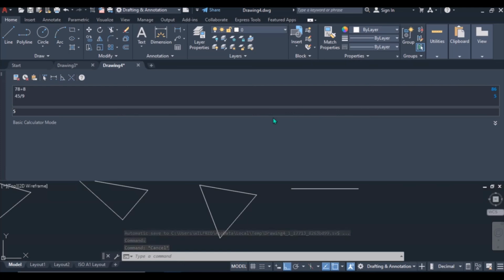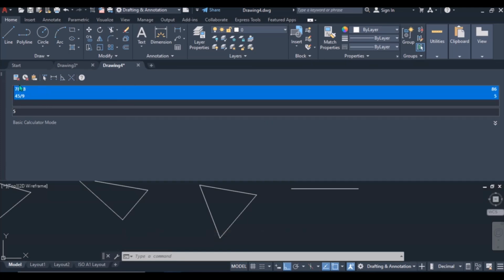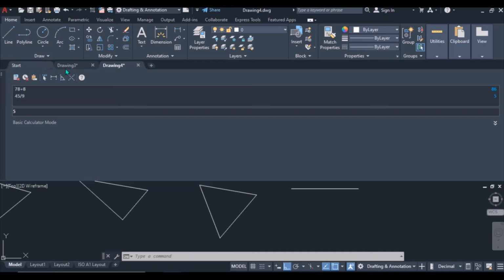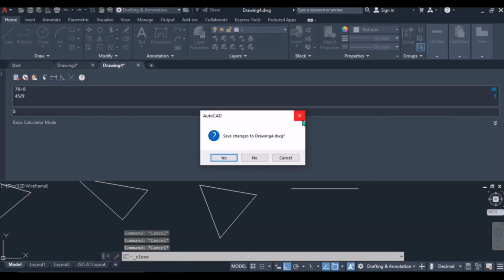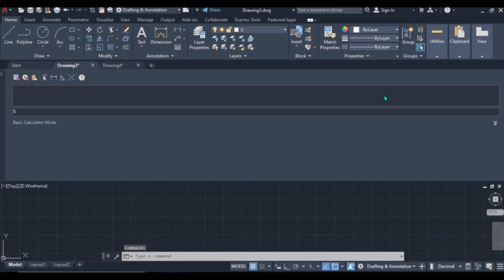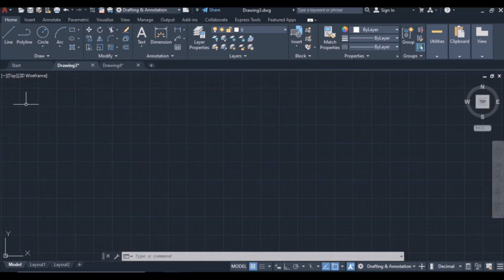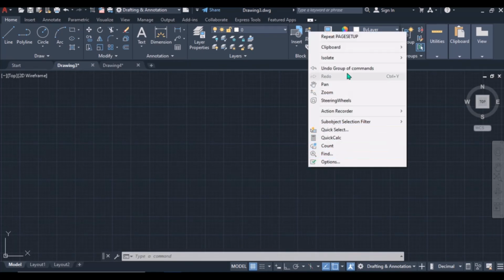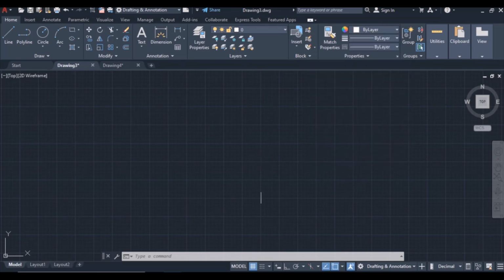Okay, so let's just delete all this. So that's the function of the right mouse. Okay, cancel this command. Thank you. So by just right clicking, you can access these shortcuts.